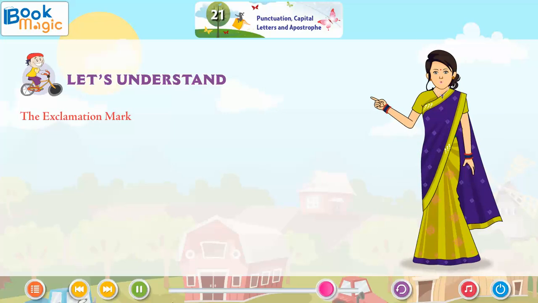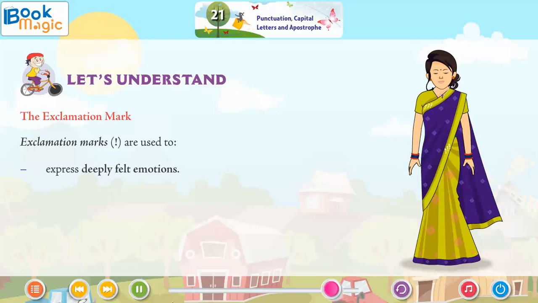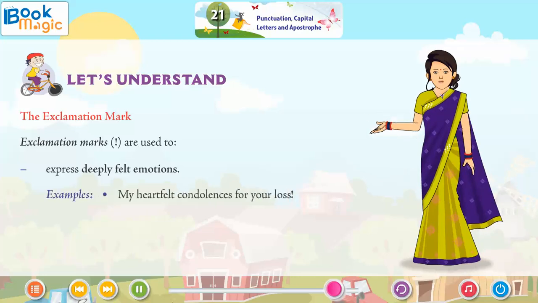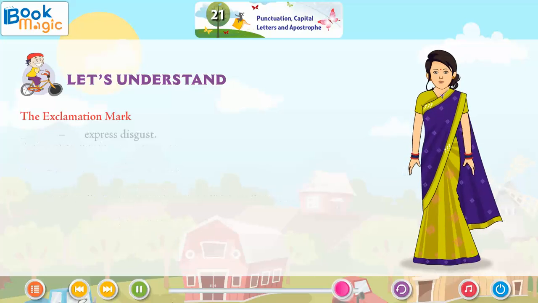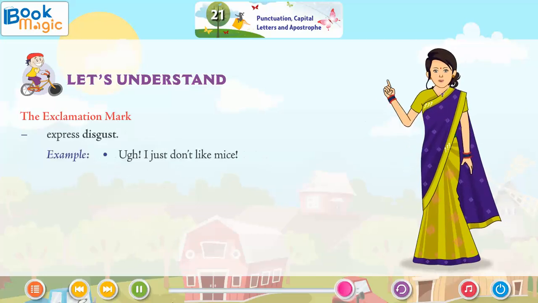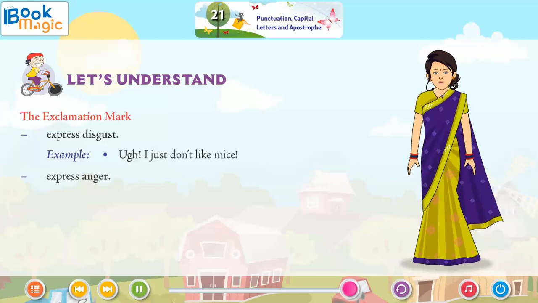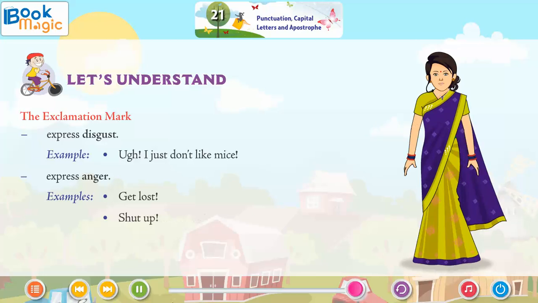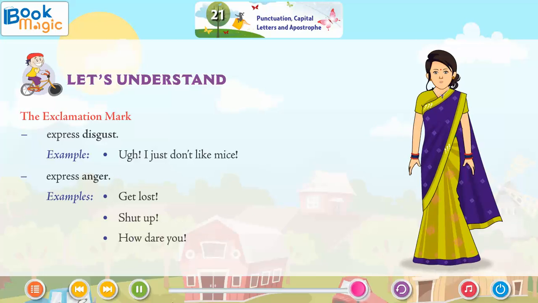The exclamation mark. The exclamation marks are used to express deeply felt emotions. Examples: My heartfelt condolences for your loss! How cute! To express disgust. Example: Ugh! I just don't like mice. To express anger. Examples: Get lost! Shut up! How dare you!